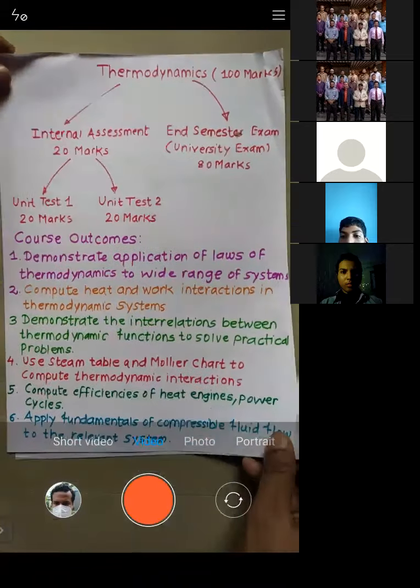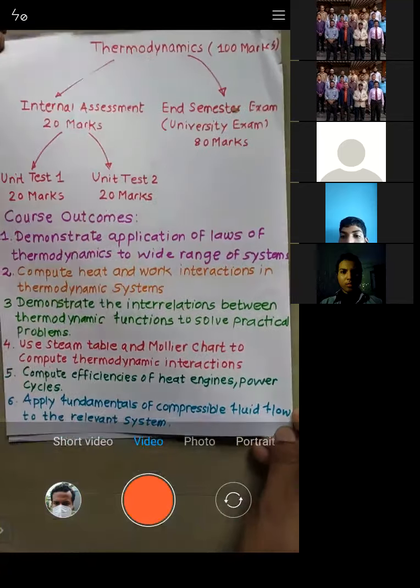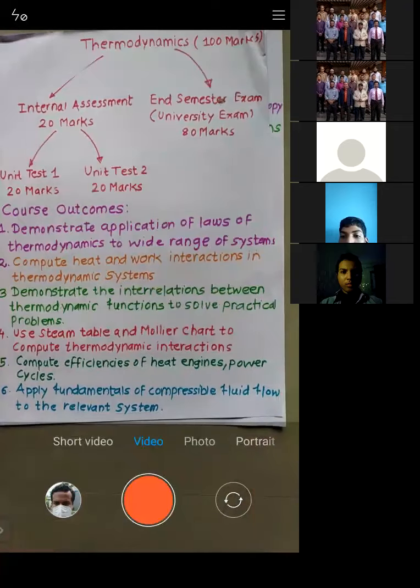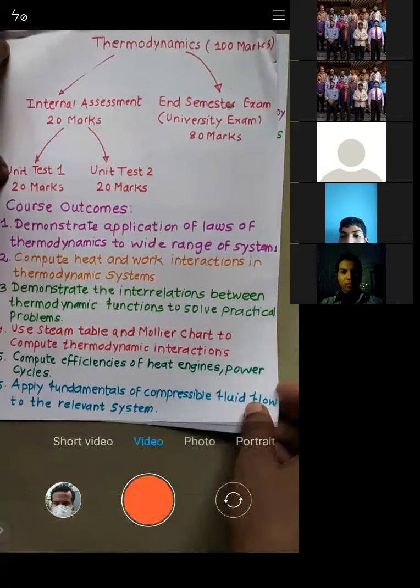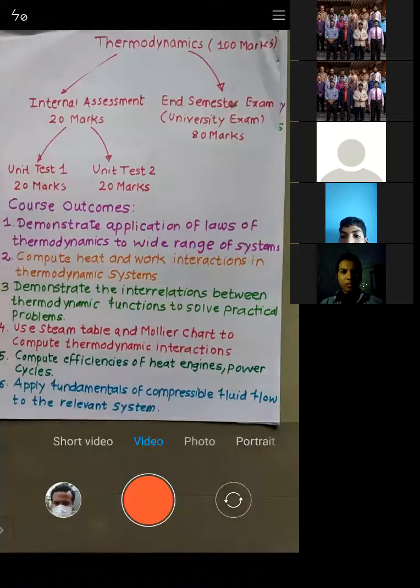Our total weightage is 100 marks: 20 marks for your UT and 80 marks for your end semester examination. Each of you should have a calculator installed on your mobile. Many of you have already purchased a calculator. If not, you can purchase one or download a calculator from the Play Store. Either physical or in the form of an app, you can use it. The calculator is a must for solving the problems.